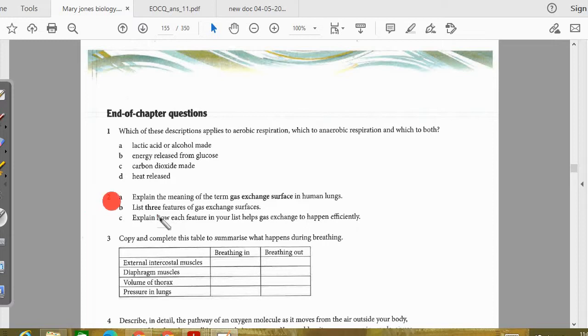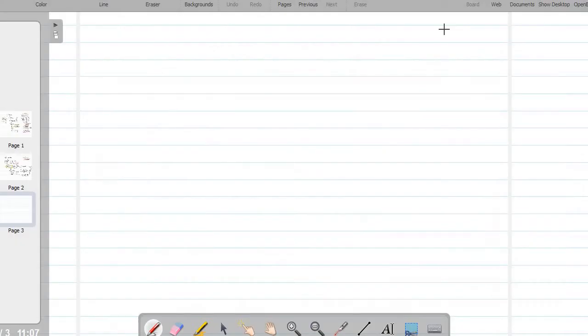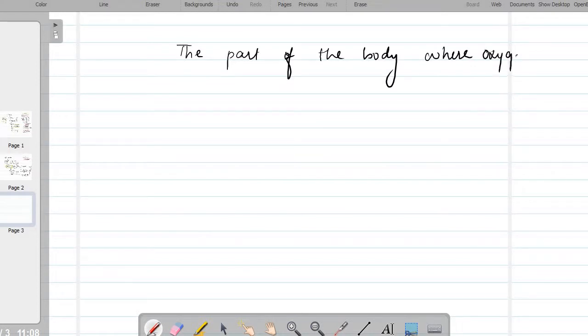Moving towards the second question, explain the meaning of the term gas exchange surface in human lungs. So the answer for that will be the part of the body where oxygen enters and CO2 leaves.